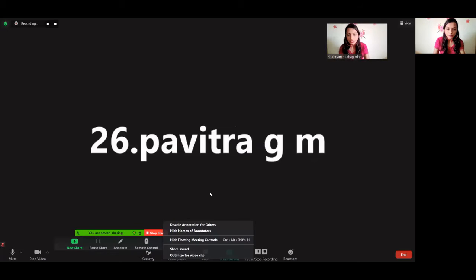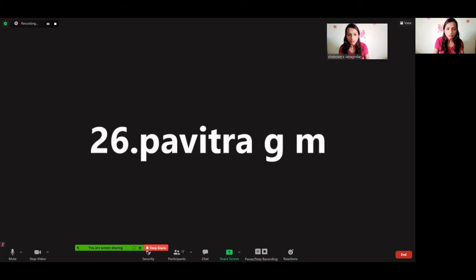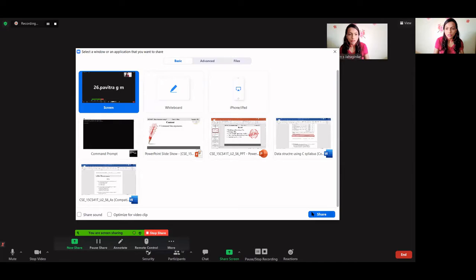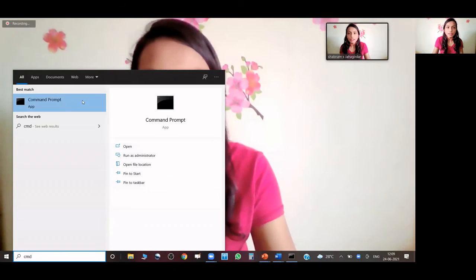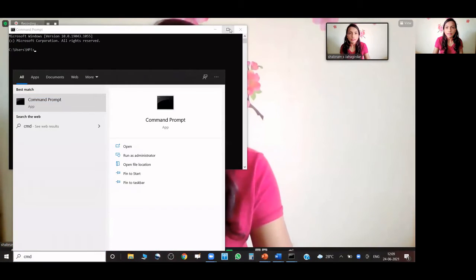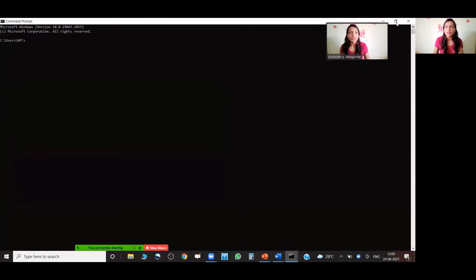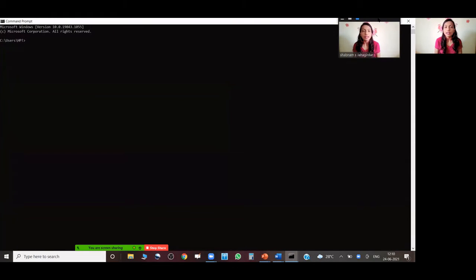One second. So if I type CMD, I will get the command prompt like this. Okay, can you see the command prompt now? In today's class, we'll be seeing how to execute a program via command prompt.